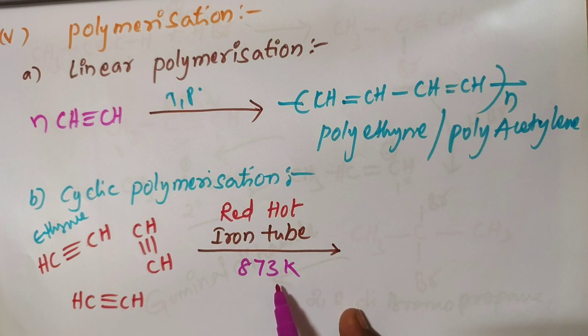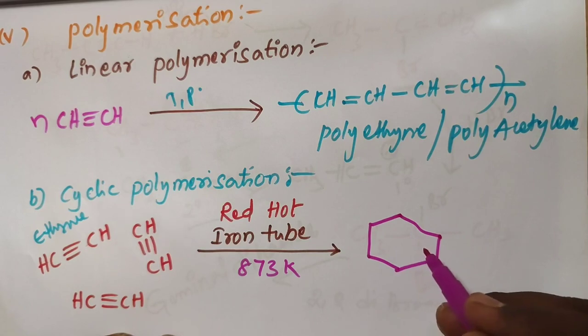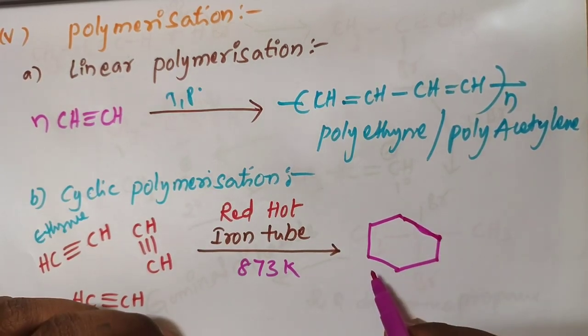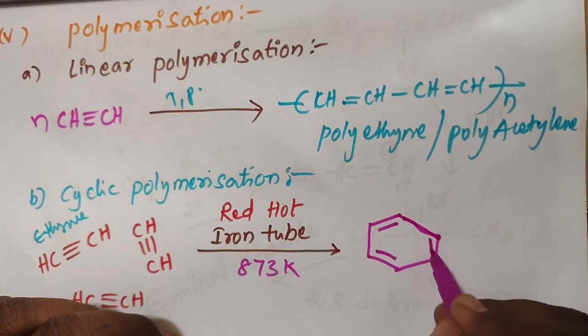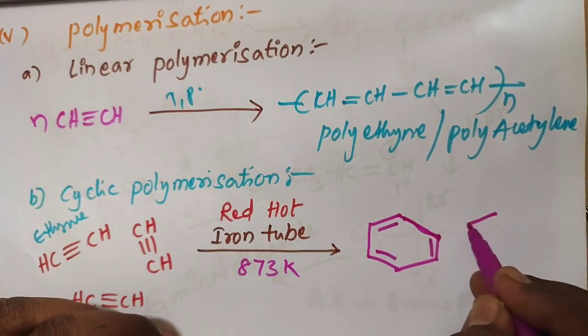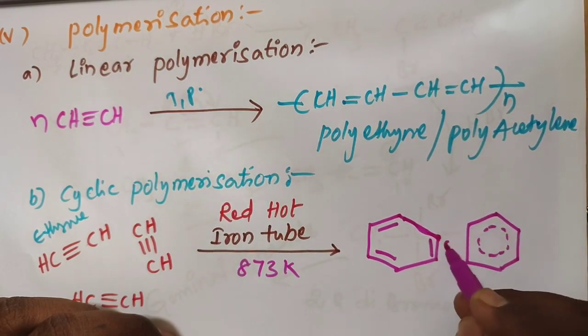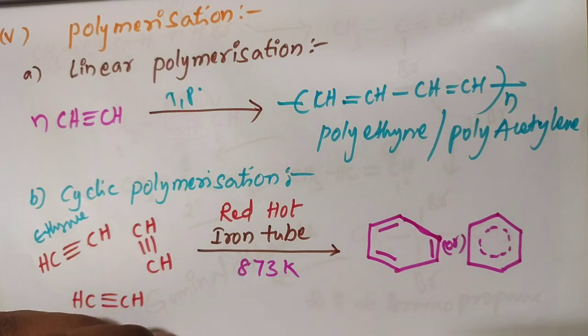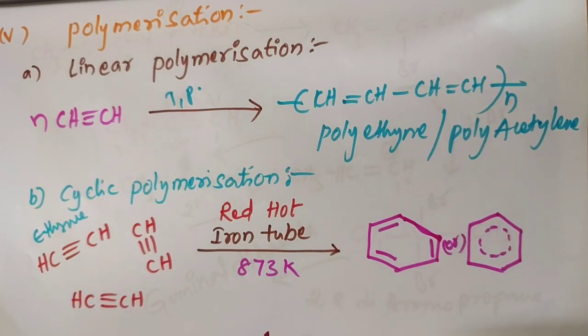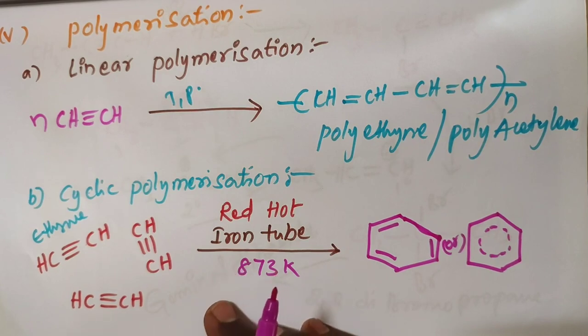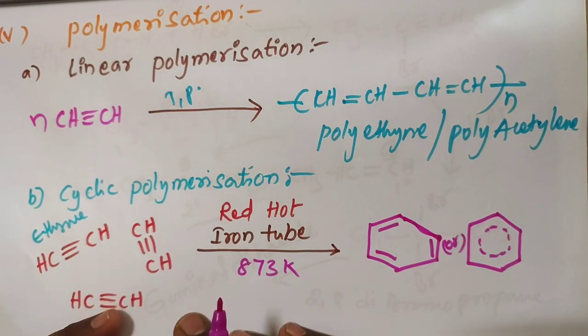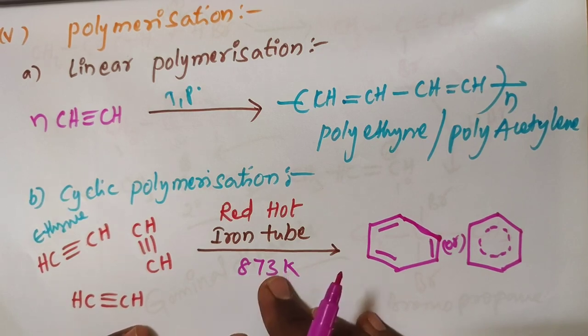The polymerization takes place, and we get benzene as the product. So this is the important cyclic polymerization: 3 moles of ethyne polymerize to benzene.